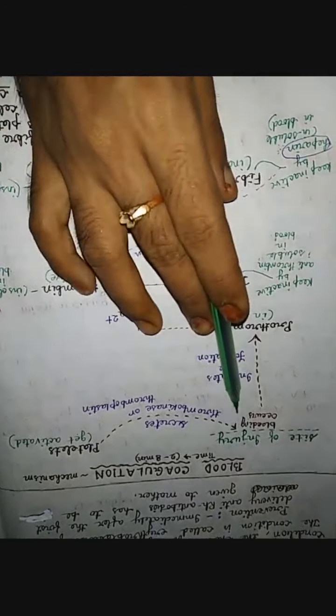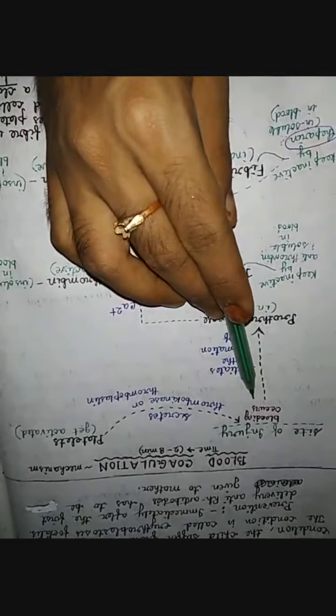So once again I summarize it. From the site of injury, bleeding starts. At that time platelets become activated, and from the platelets thrombokinase or thromboplastin starts secreting and reaches the site of injury.